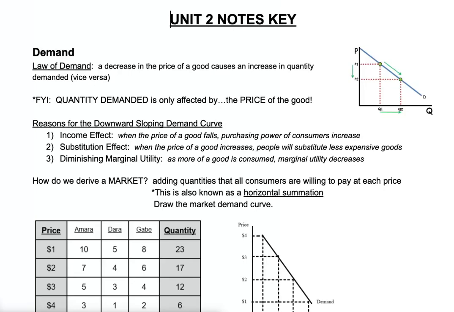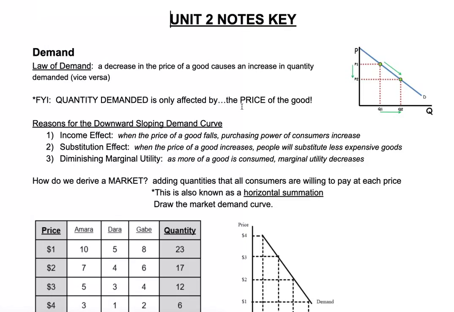This is section 2.1 of AP Microeconomics. Let's get started. To understand demand, the very first thing you need to know is what the law of demand states. The law of demand states that a decrease in the price of a good causes an increase in quantity demanded, and vice versa. That makes sense.